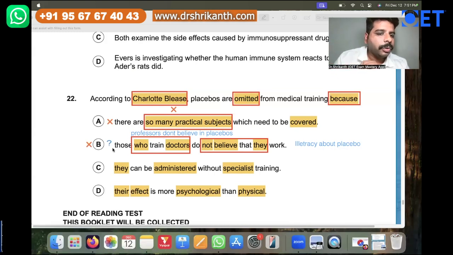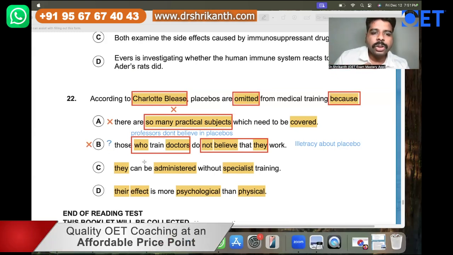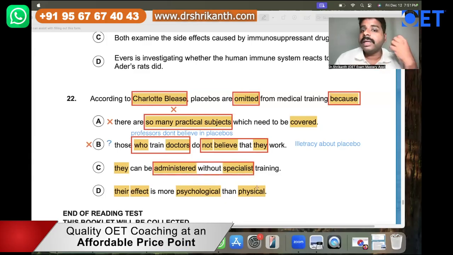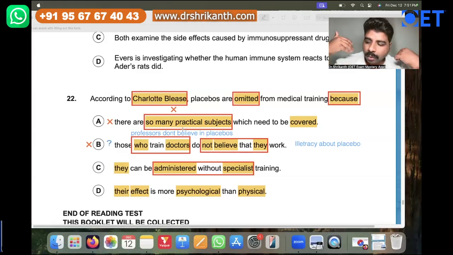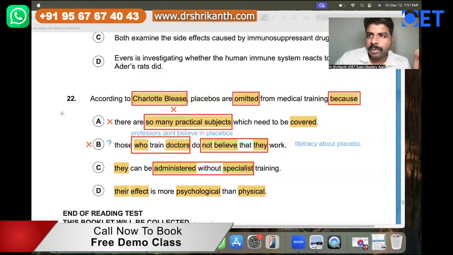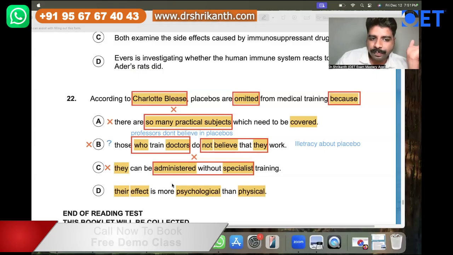Now, let's come to answer option C. What is answer option C? Placebos can be administered without any training. Is it mentioned anywhere that anyone without any training can administer placebos? It is not mentioned anywhere, right? So since it is not mentioned, very easily you can eliminate answer option C. Now, what about answer option D?